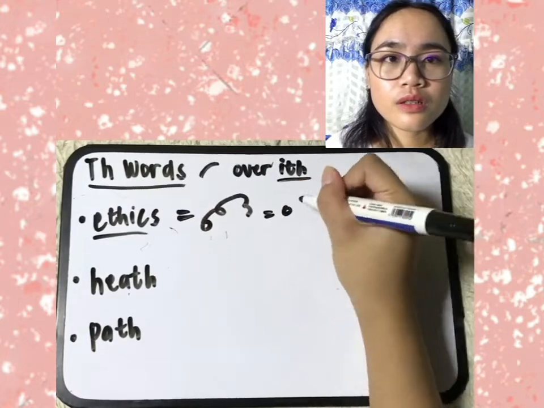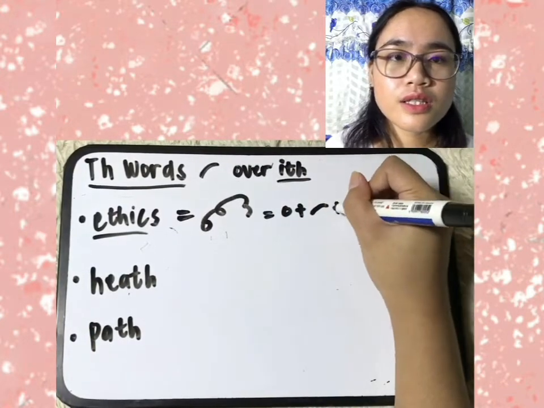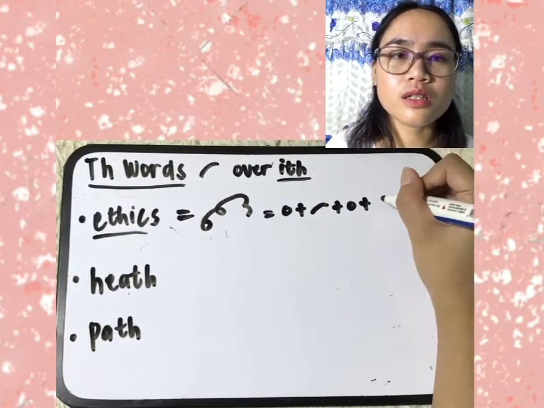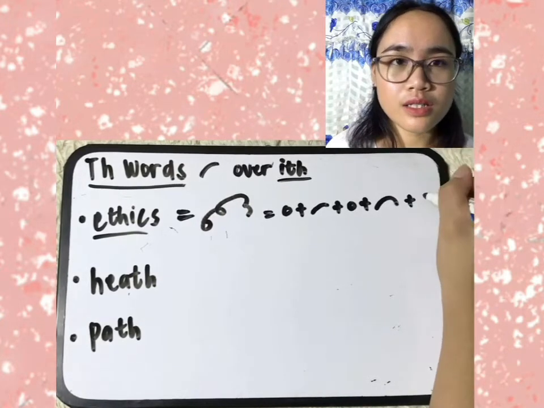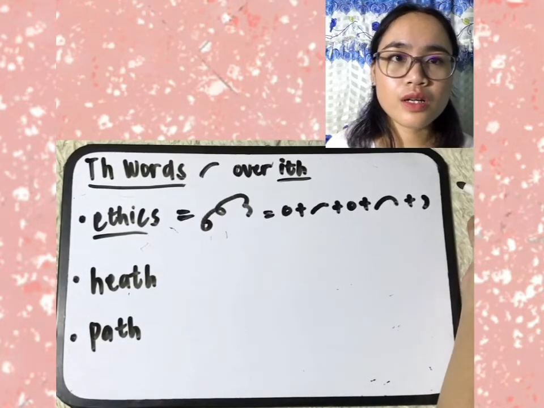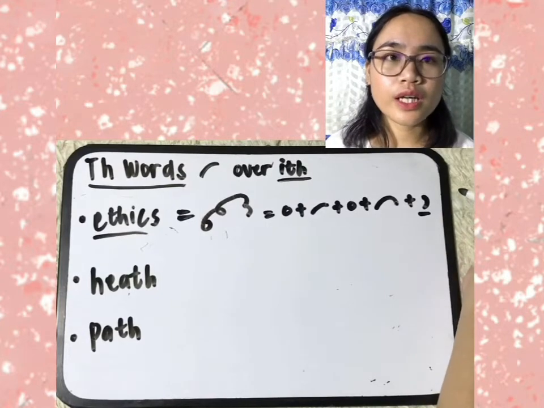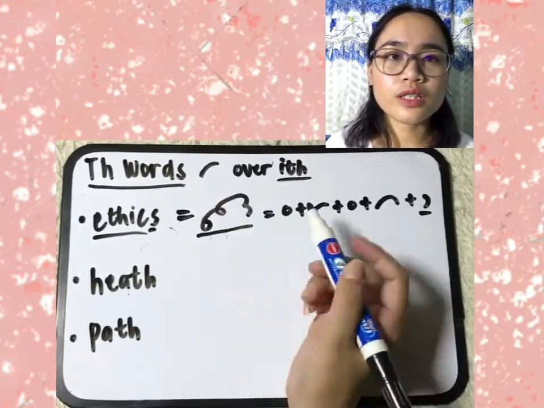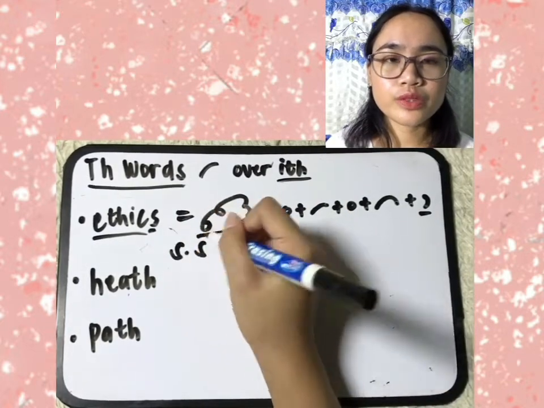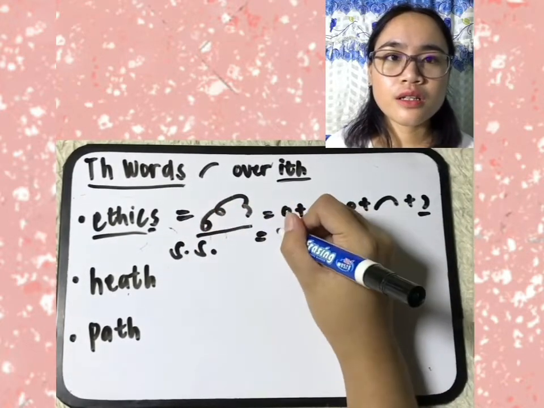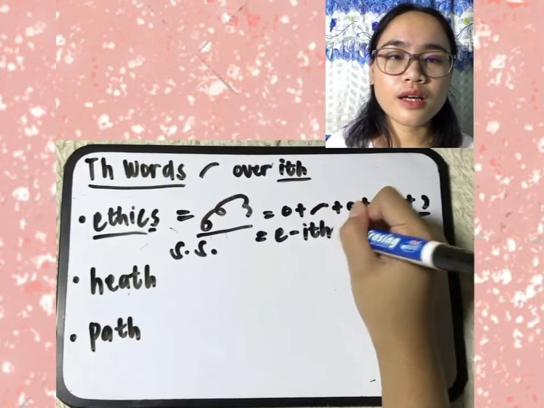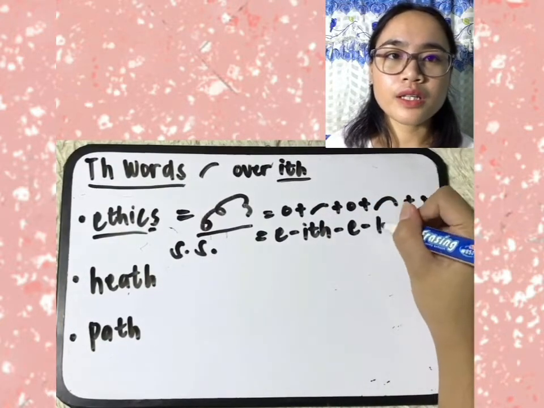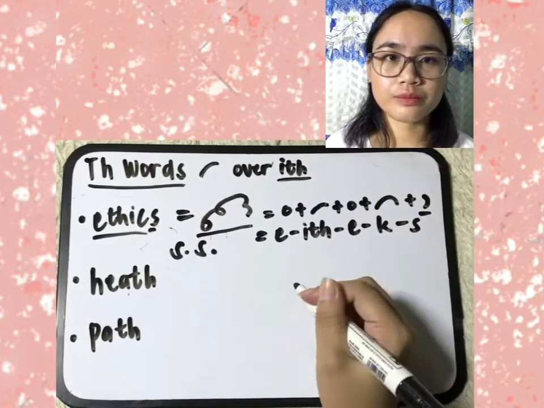We use E plus the ith symbol, then the K symbol, then right S. We use right S because it is written before and after K, G, F, and V. In the example, the ith is after the symbol K. If we're going to shorthand spell it, E-ith-K-S, ethics.